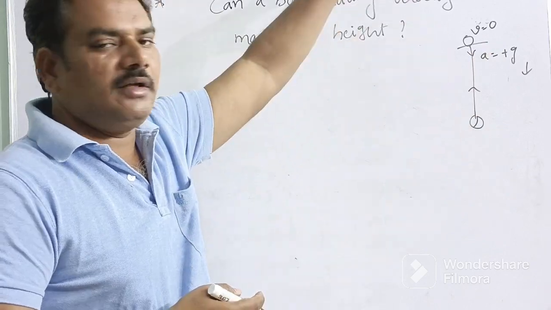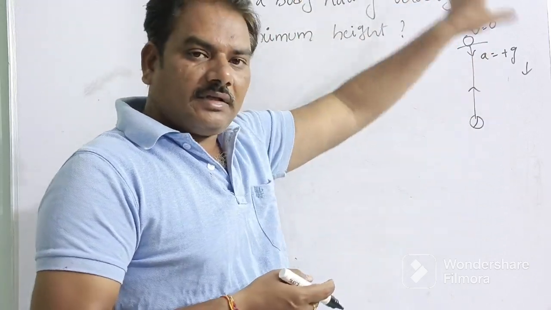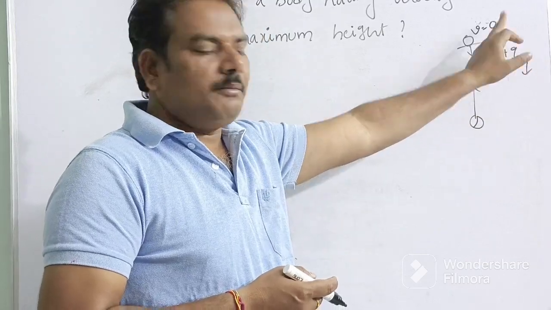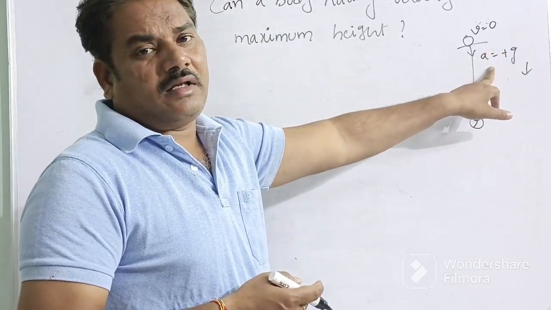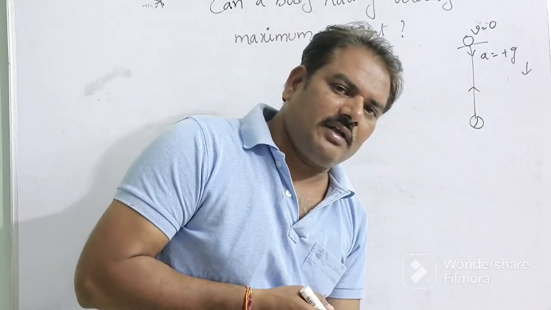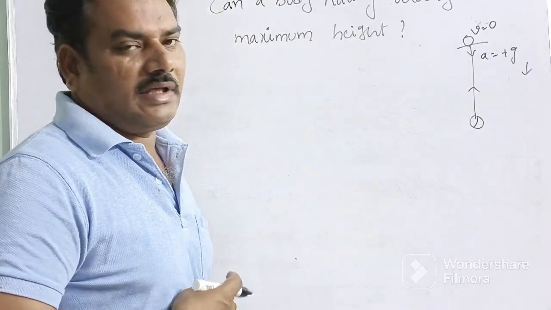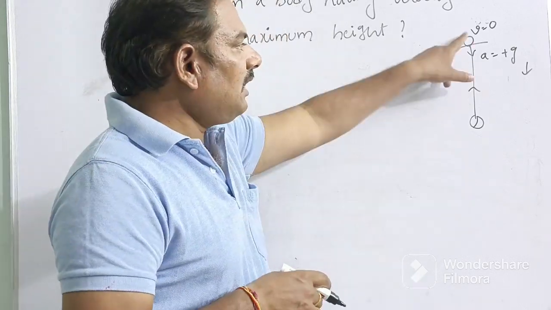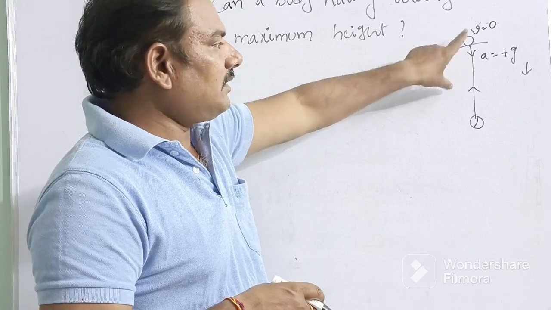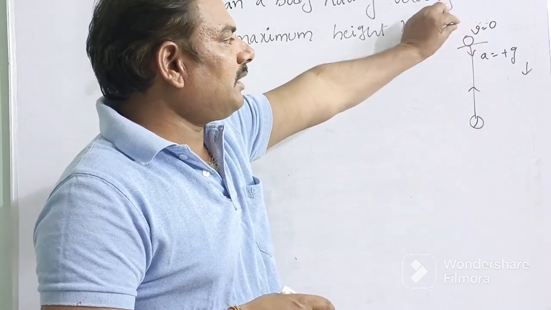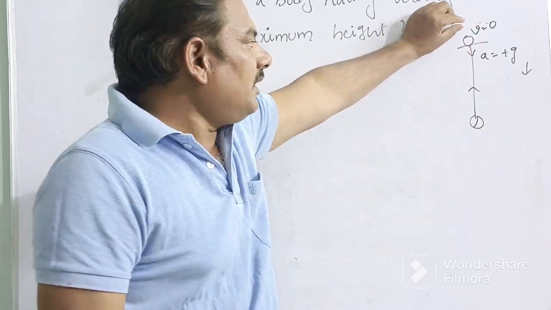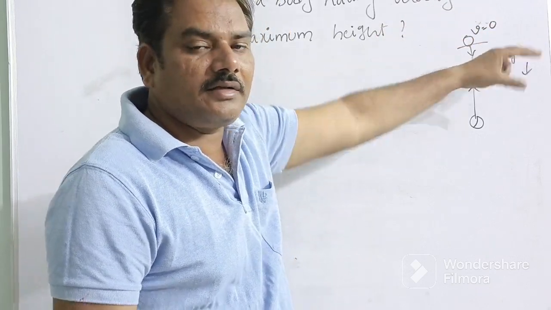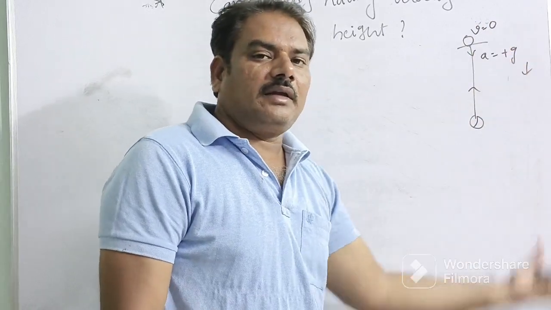In the case of a vertically projected body, the velocity gradually decreases and finally it becomes 0. But the acceleration acts, a equal to plus g, vertically downward. So the question asked is, can a body have acceleration without velocity? Say yes. In the case of a vertically projected body at maximum height, its velocity v equals 0, but acceleration a equal to plus g acts downward.